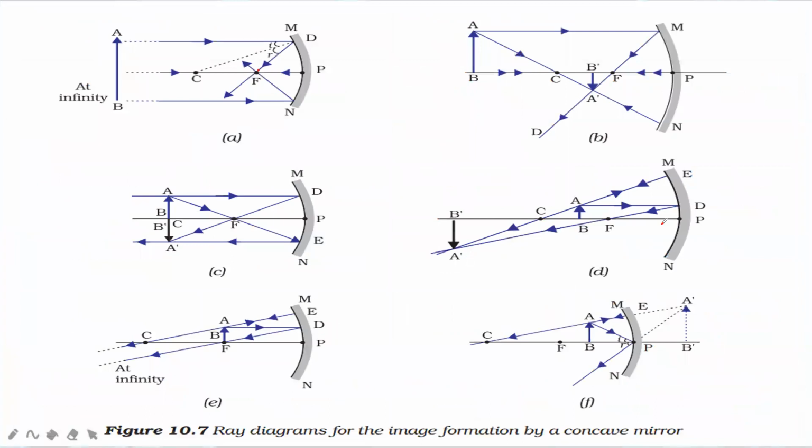Here you can see this is the reflecting mirror, this is center of curvature, this is principal focus. The object is present between center of curvature and principal focus. The rays are going towards the mirror, they are getting reflected and they meet beyond center of curvature. And they form an image which is A dash B dash. You can see the size of this image is more than the size of object. The image is inverted and real and magnified.